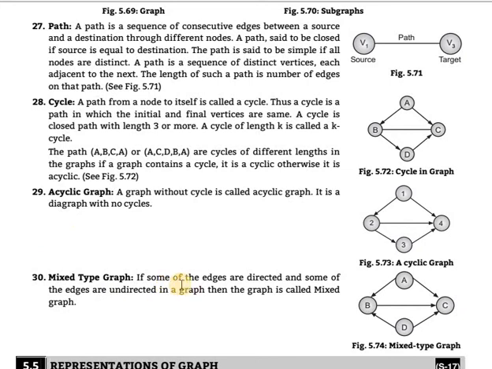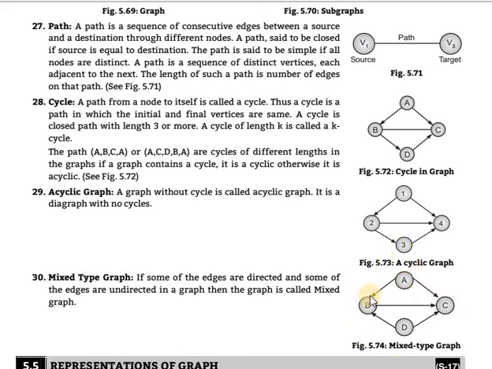Mixed type graph. If some of the edges are directed and some of the edges are undirected in a graph, then the graph is called a mixed graph. In the earlier diagram only directed edges are shown, not undirected ones. Here some edges are directed and some undirected, so change it in your notes. For example, B to C is not directed, just a simple line. At that time it is said to be mixed type.